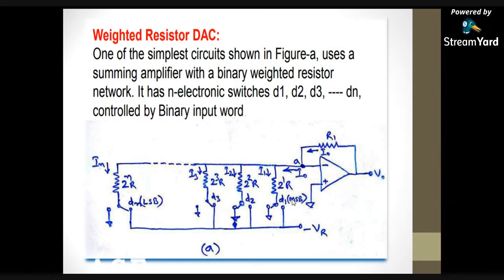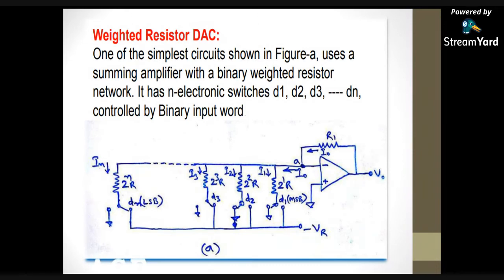D1 is nothing but B1. I am taking either representation, it may be a digit or a binary number, that's why B. So the output equation for the 3-bit DAC is V0 = -VR × (R1/R) × (D1/2^1 + D2/2^2 + D3/2^3).